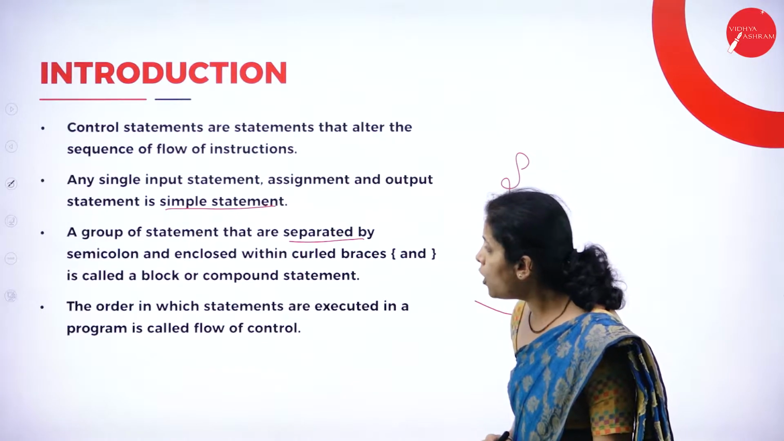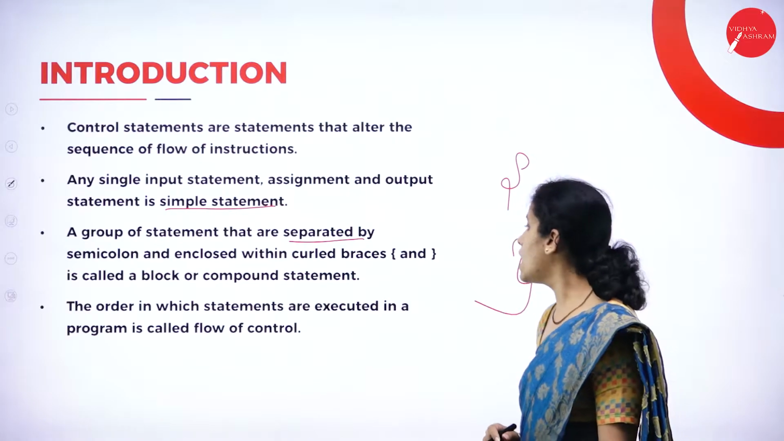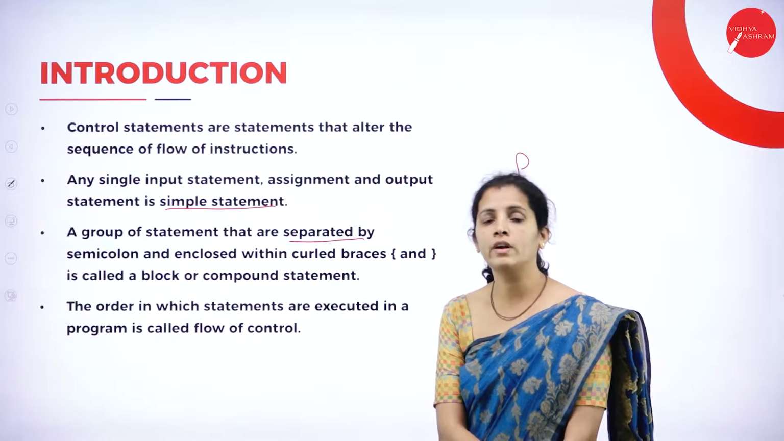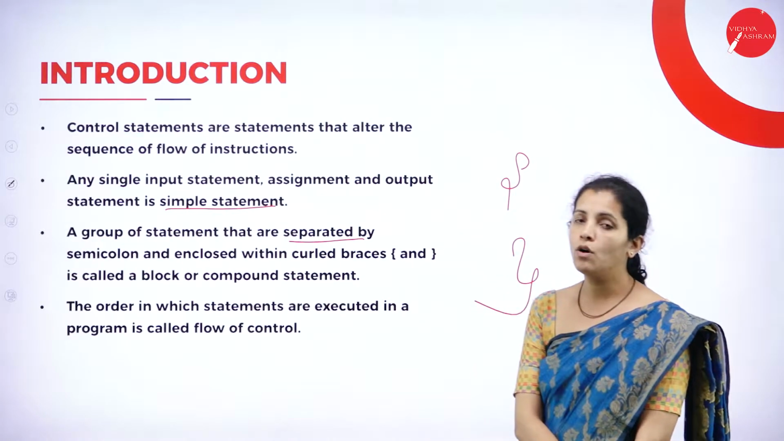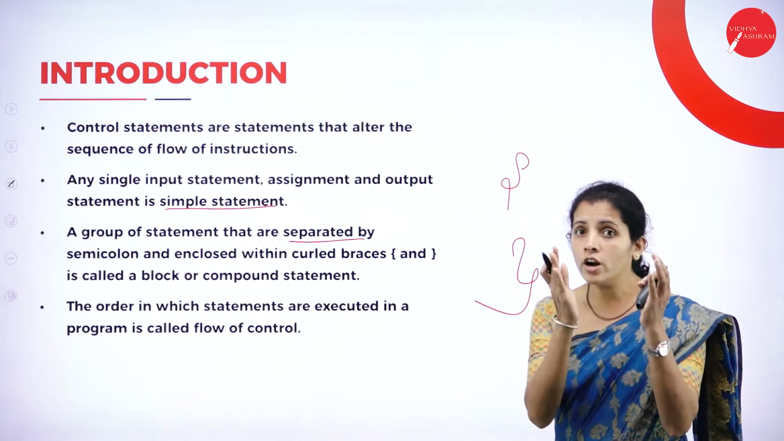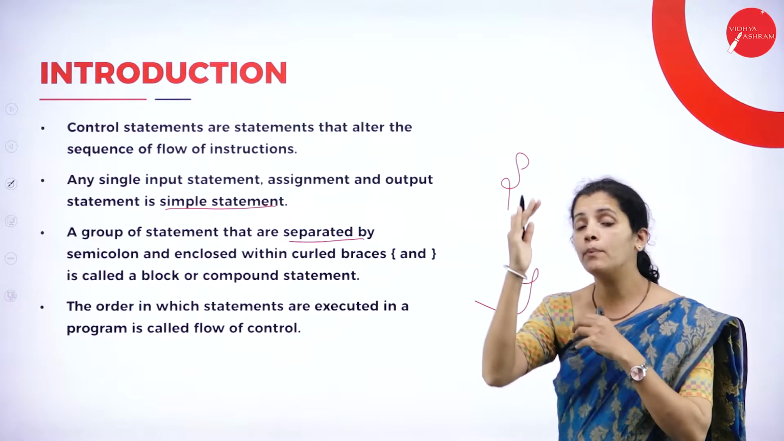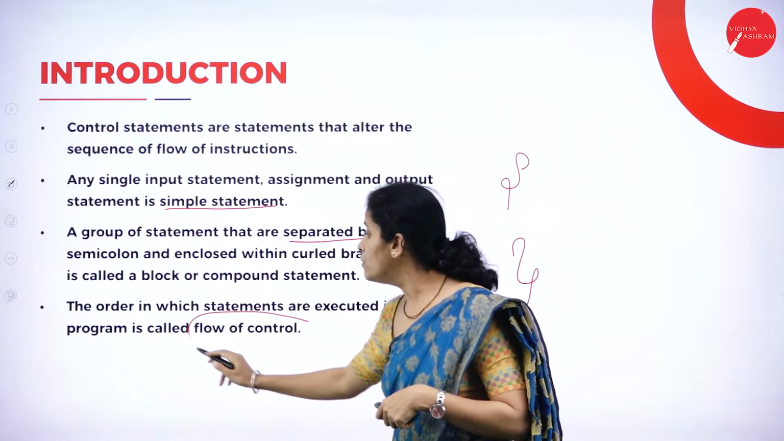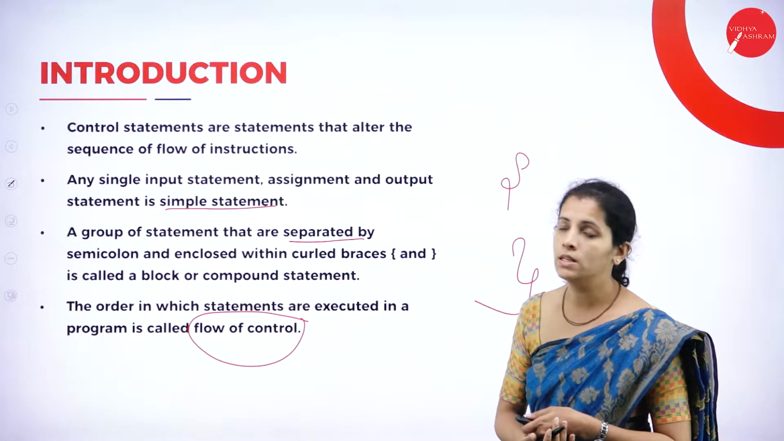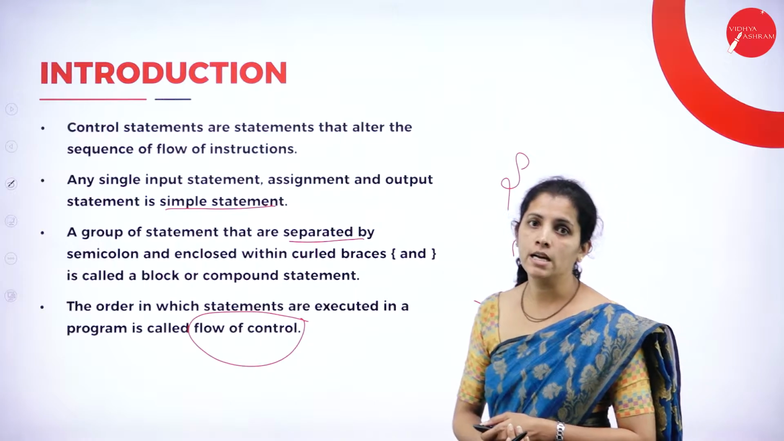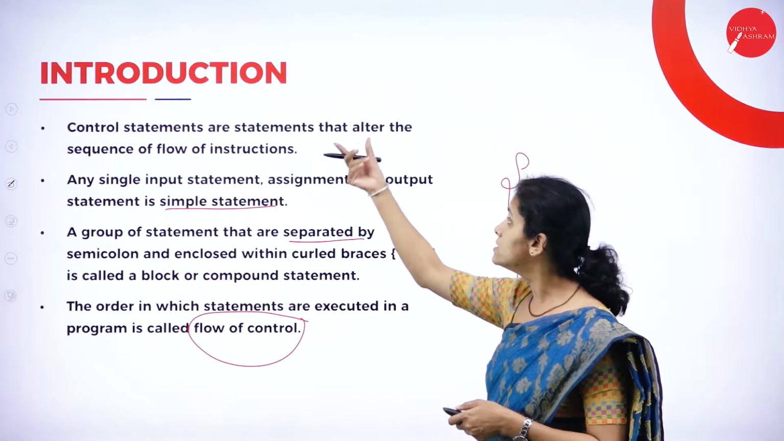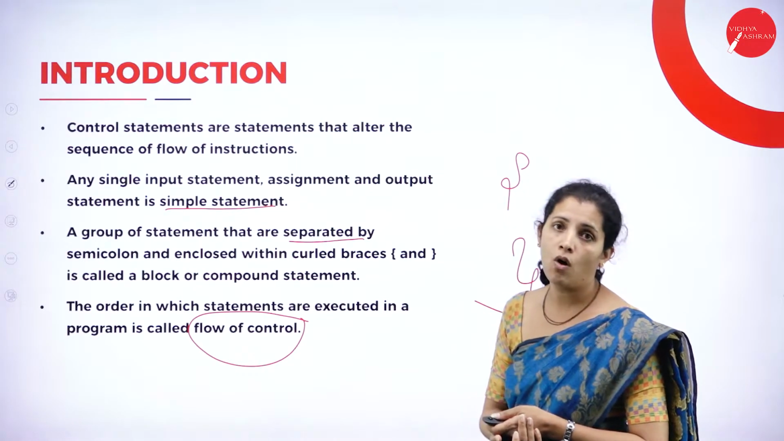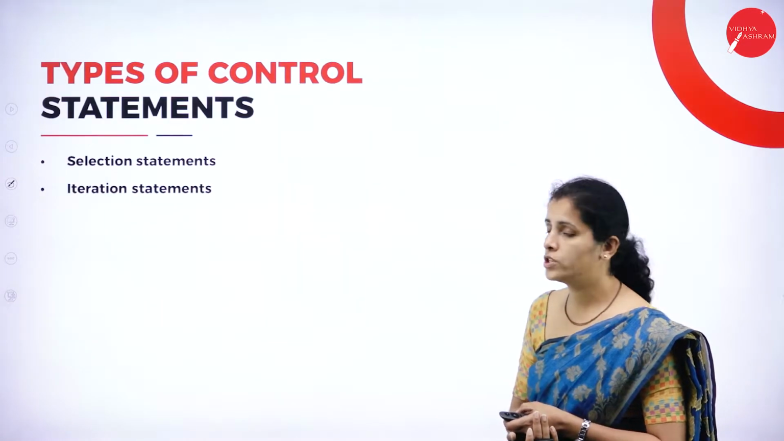The order in which statements are executed in a program is known as flow of control. So what is flow of control here? The order or the way the programs are going to execute is known as flow of control. So what is a control statement? That is nothing but a statement that is going to modify the sequence of flow of instruction.